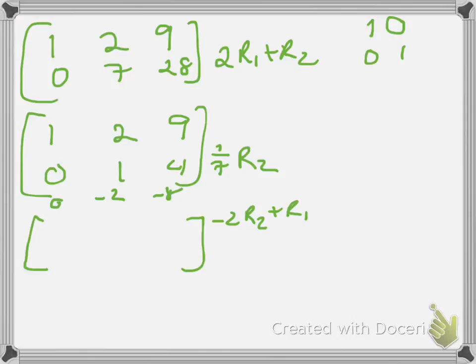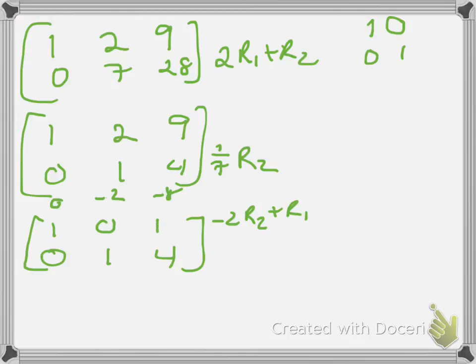So I still keep 0, 1, 4. Okay, so 0 plus 1 gives me 1. -2 plus 2 gives me 0. -8 plus 9 gives me 1.